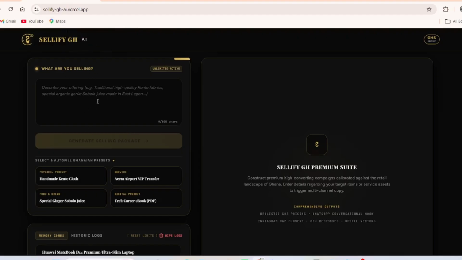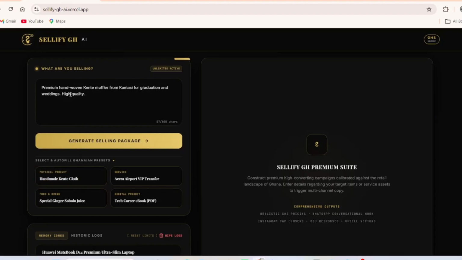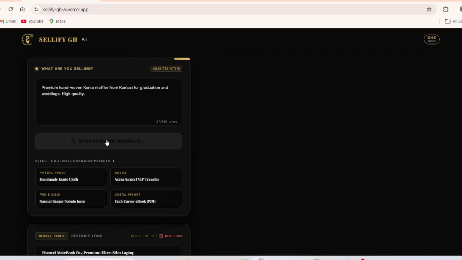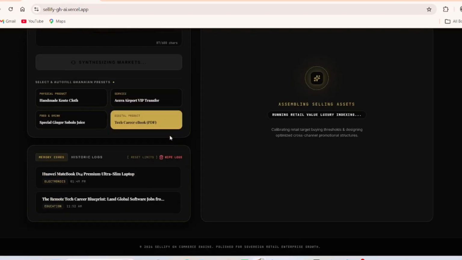Now we are about to write a caption here, which will generate a selling package to enable us to write content for our WhatsApp or for our social media platform. So what are you selling? Maybe I'm selling handmade premium handwoven kente muffler from Kumasi, for graduation and weddings, high quality. Now let's generate our selling package to see what comes next.